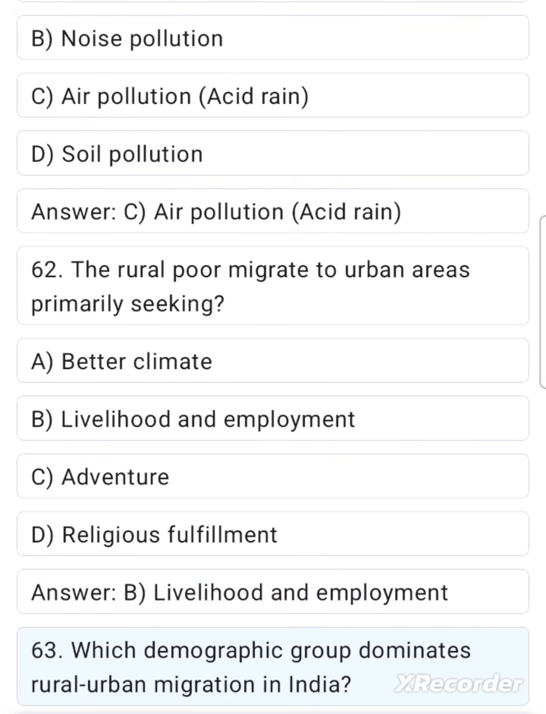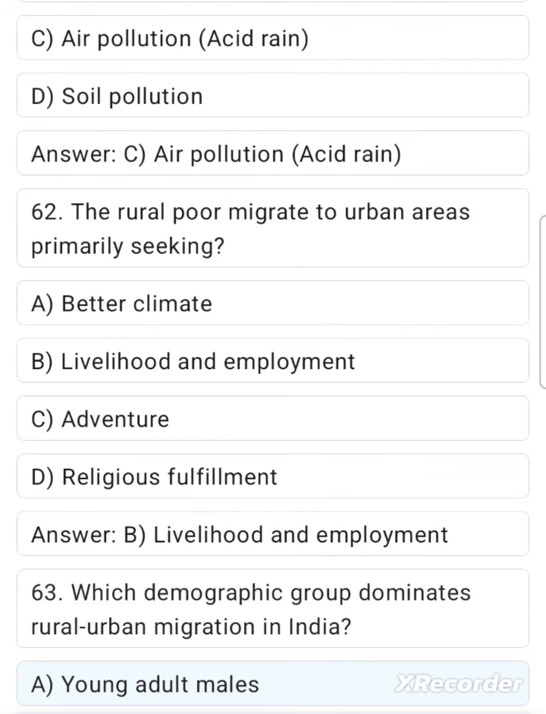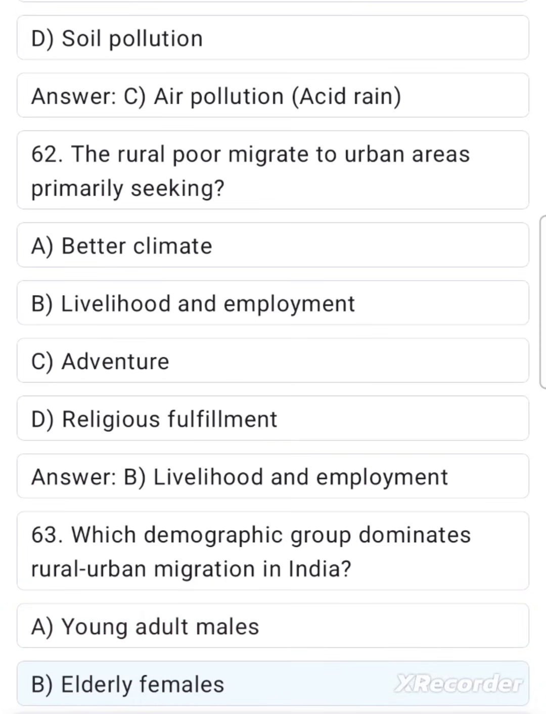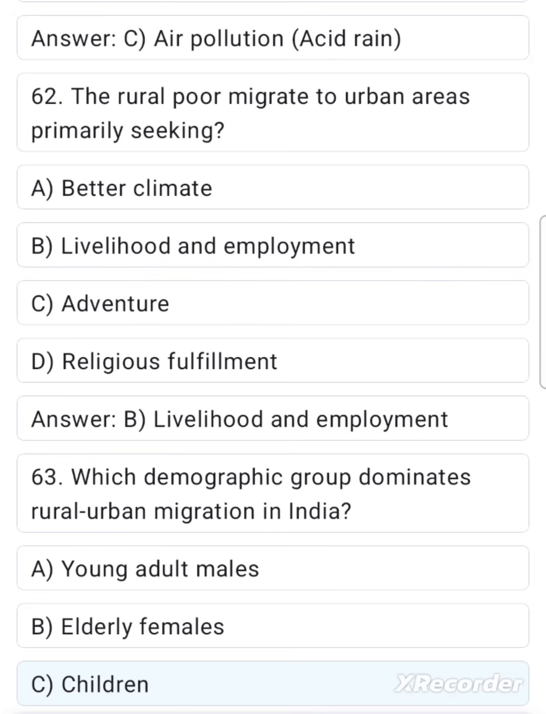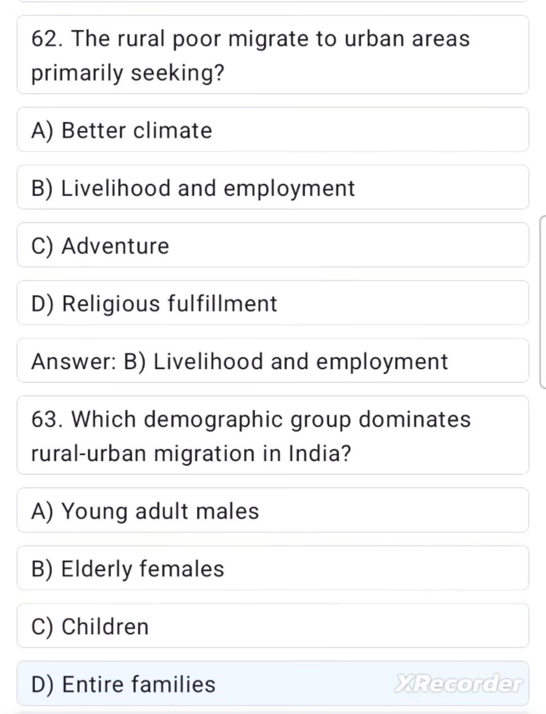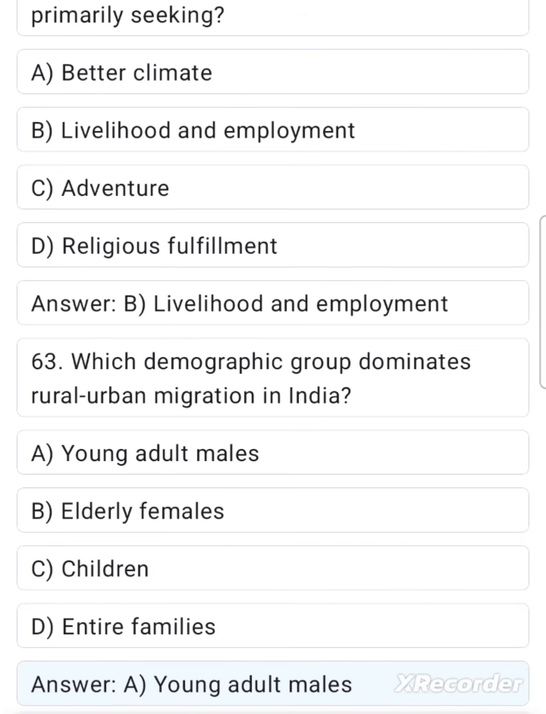63. Which demographic group dominates rural-urban migration in India? A. Young adult males. B. Elderly females. C. Children. D. Entire families. Answer A. Young adult males.